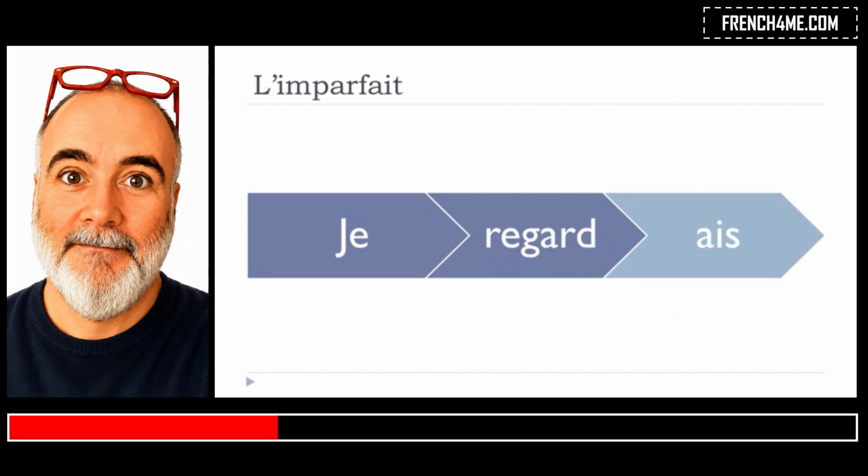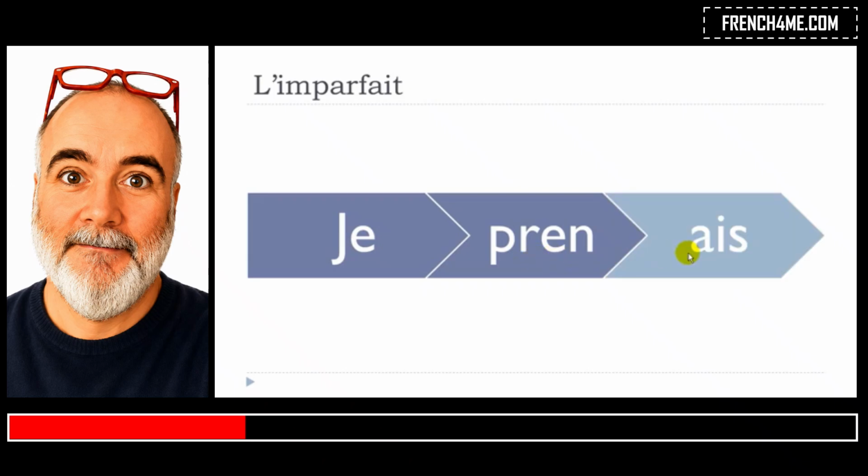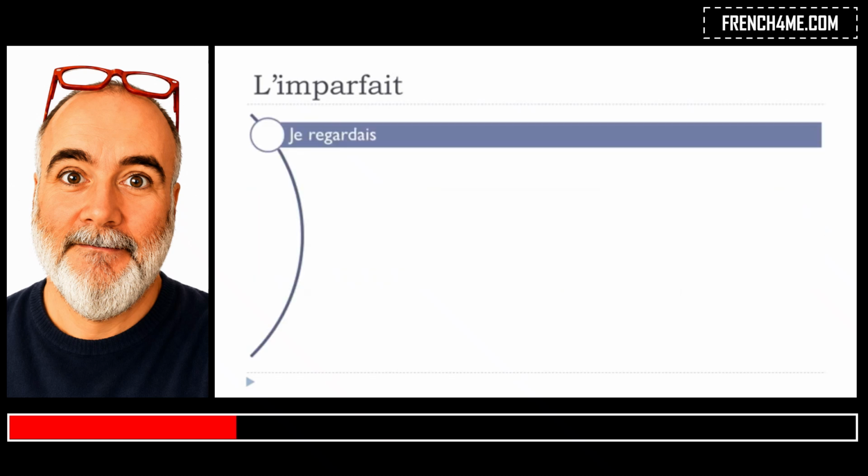All right, so if we have the example for finir, it was finisse. Remember this form that we got from the nous form of the present. Okay, so finisse, and then you add et. Je finissais. All right, and then the last verb we had was prendre, if I remember correctly. Yes, and it was prenne, the form that we got when we took away this ONS ending from the present, okay, so prenne, and then you add your ending, je prenais. Okay, so let's see how it goes for all the forms.